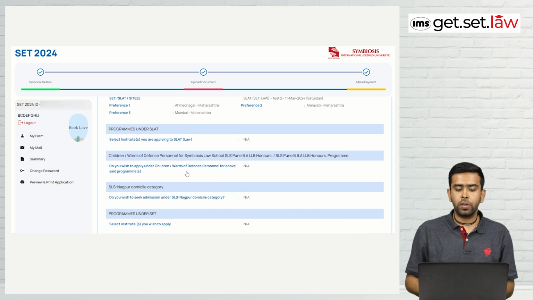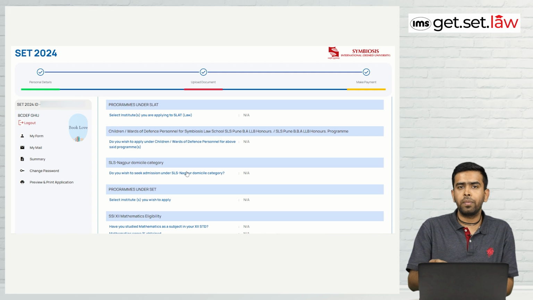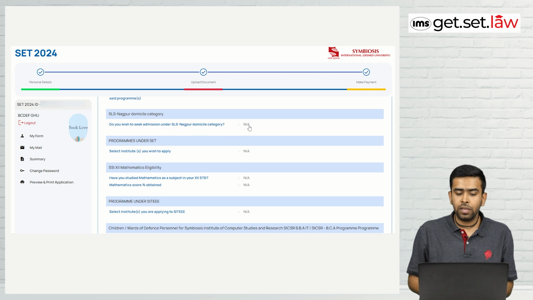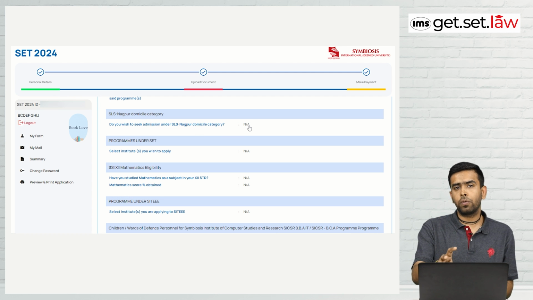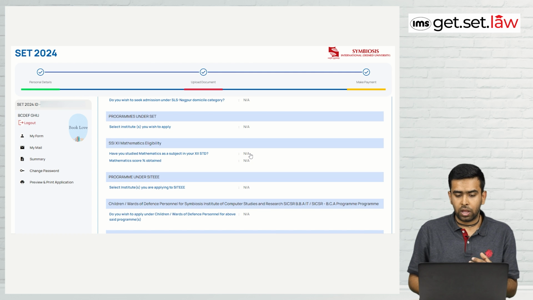Now if you also belong to the family of defense personnel, again you have an option that you can select here. Please mark yes if you belong to the family of either ex-servicemen of army or navy, or any defense personnel. So you can select yes over here. Then SLS Nagpur domicile category. If you are from Nagpur and you have a proper valid domicile certificate, please mark yes here. And then programs under SCT, so this is not our thing.